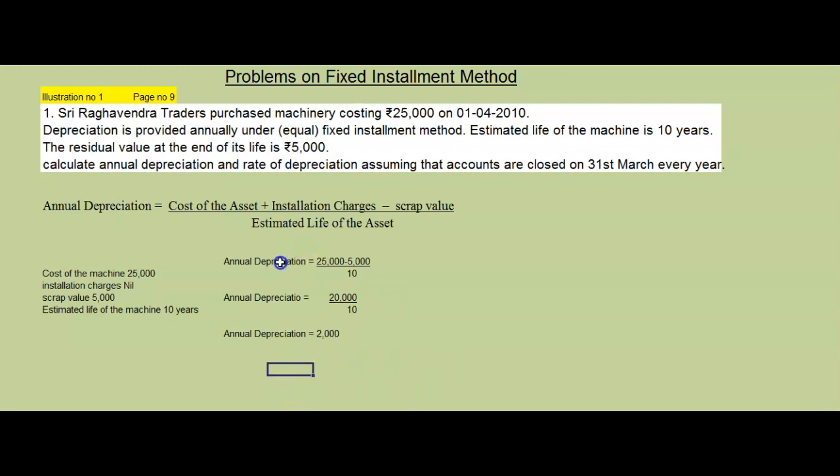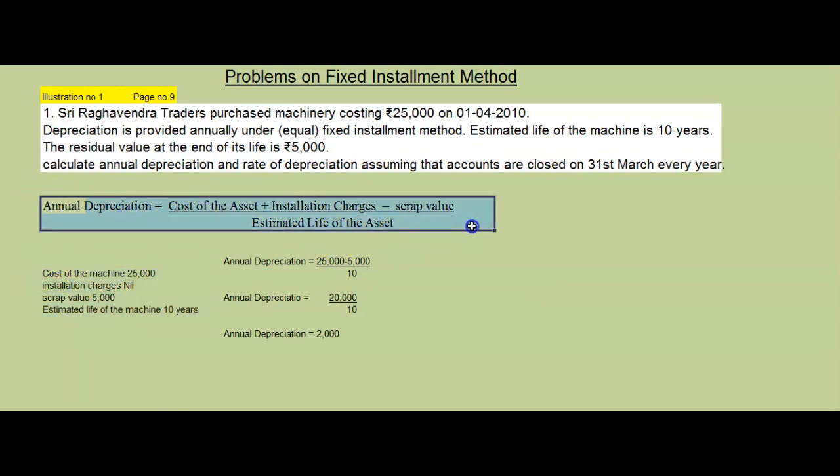So once again, if I want to repeat, annual depreciation is equal to cost of the asset plus installation charges minus scrap divided by life of the asset. Here cost of the asset is given how much? Rupees 25,000. Installation charges is nil, no need of taking that step. Scrap value is 5,000, divided by life of the asset. Estimated life of the asset here is given 10 years. Therefore, we will substitute all these values in the given formula.